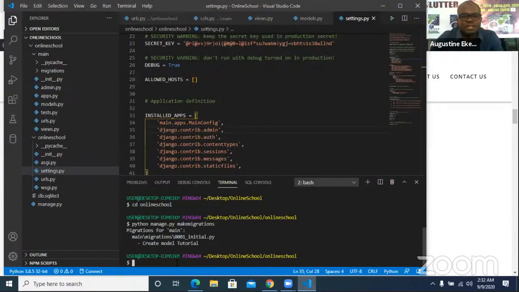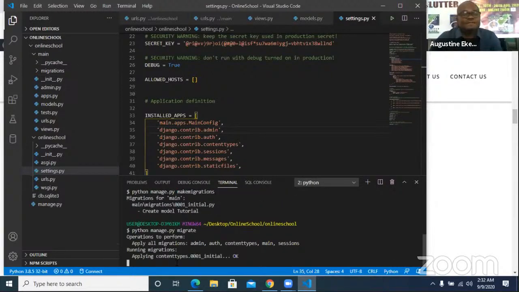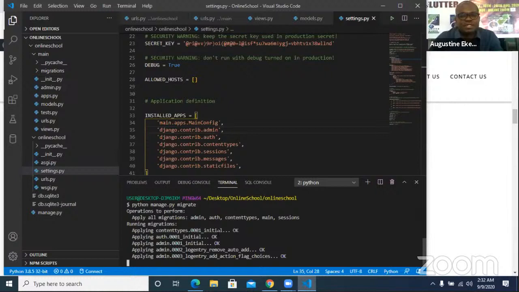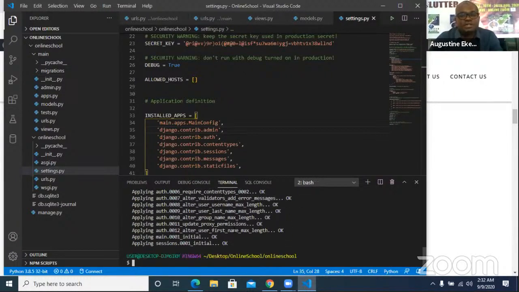So with this, you can see all the migrations are saying OK, including the user. You did not create your user and all those things, but Python has already created it. And if you check here, you can see your SQLite database. You can click on it to see the database that is created for you.